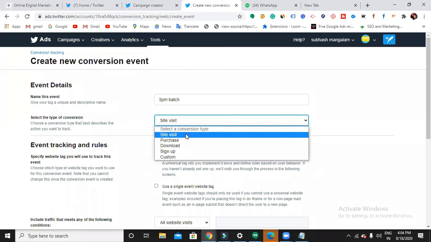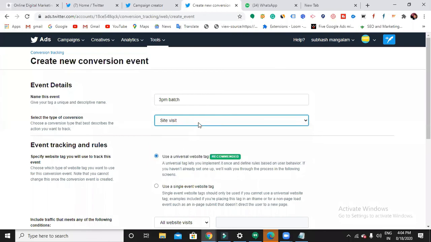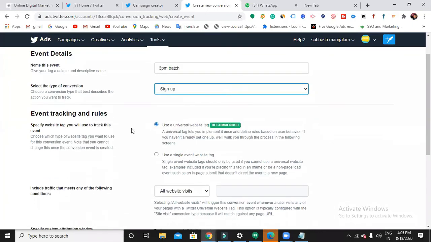Site visit will be useful for a blogging kind of website. Sign up is also fine for us. Okay, event tracking and rules. Now for remarketing and for conversion tracking also you need to paste the code, right? You need to paste the code in your website. Then only the cookies will fire, and when someone converts, when someone visits that page, it will show you the data. Otherwise, if you don't even have a tag, then how is it possible? So that's the reason here we have a tag. We need to use the universal website tag, recommended.